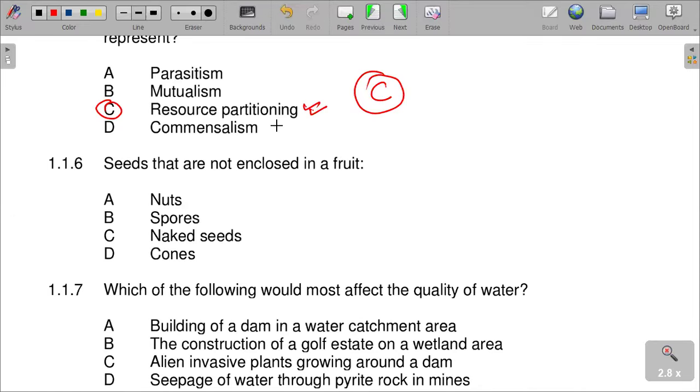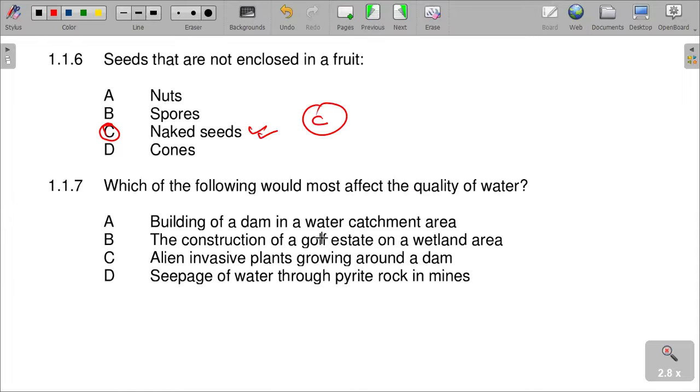1.6, seeds that are not enclosed in a fruit. What are they called? They are called naked seeds, which is letter C. And then, which of the following would most affect the quality of water?